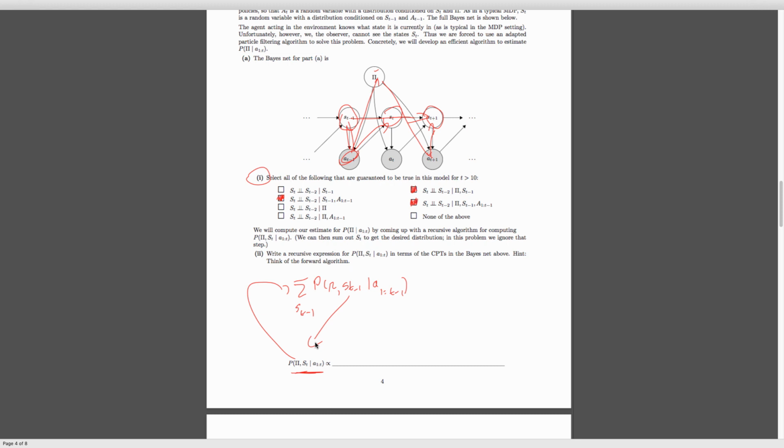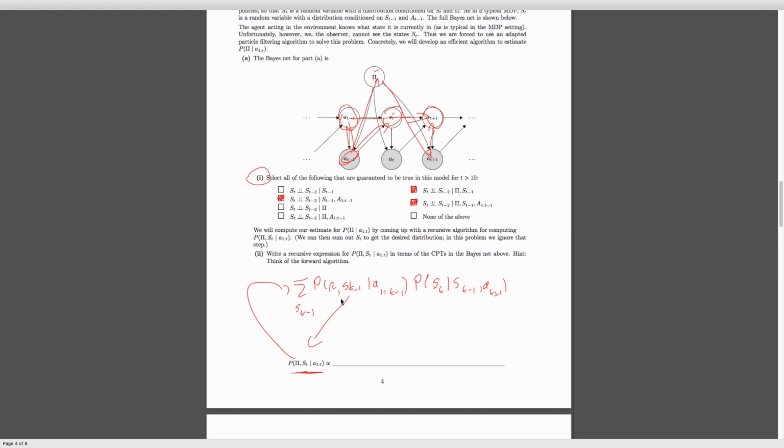So we're going to sum over these, but we also need to do our time-elapse update and our evidence update. Our time-elapse update, which is our transition function that we actually know here, is going to be s_t conditioned on s_{t-1} and a_{t-1}. And if you look at that, s_{t-1} and a_{t-1} determine the next state we end up in. So this is our transition update. We multiply this to get our s_t, and then we sum out over s_{t-1} to remove that term from our expression.